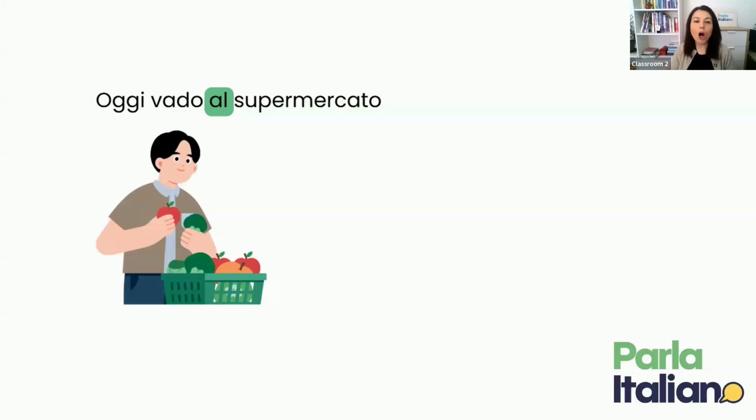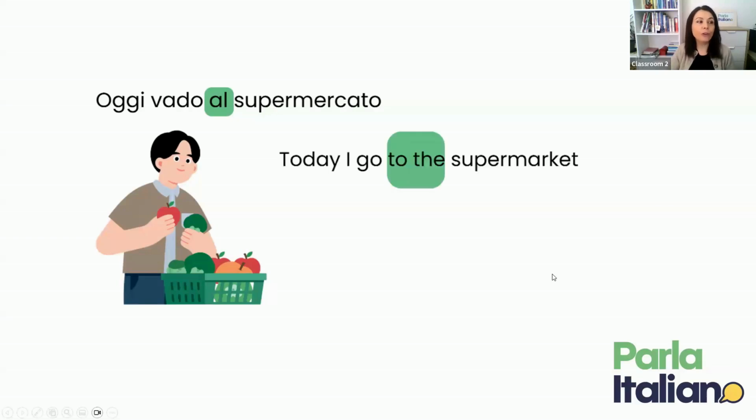So, if you can already say il supermercato, the supermarket, and vado a, I go to, then you're already halfway there. Let's have a look at a very simple sentence. Oggi vado al supermercato. Today I go to the supermarket. In English, you need two words, to the. And in Italian, as you can see, you only need one.